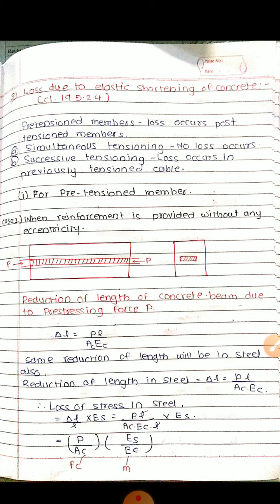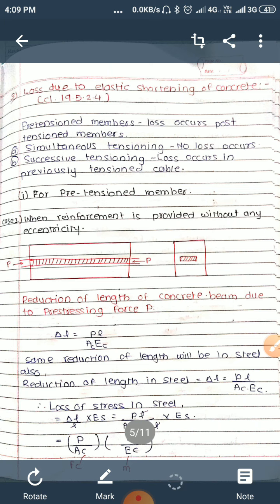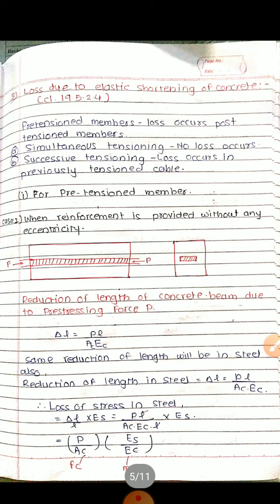There are some different cases we will see here. First, when reinforcement is provided without any eccentricity. In this case the tendon is provided at the center of the span, without any eccentricity. Elastic shortening means that after we cut the tendons from the ends, after applying pre-stress, there will be some amount of reduction in length of tendons. We calculate that here, and delta L is equal to PL upon A. We know this concept, that is change in length.